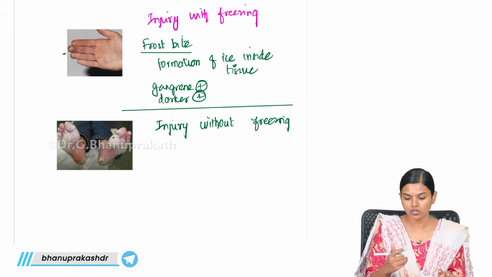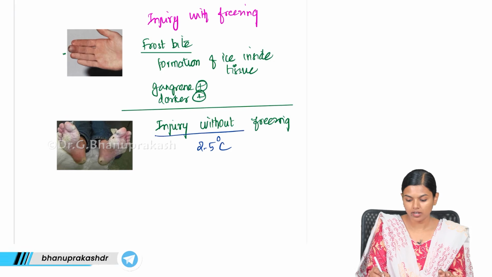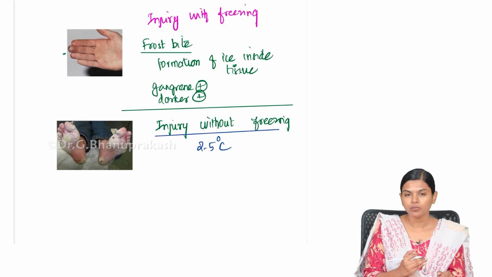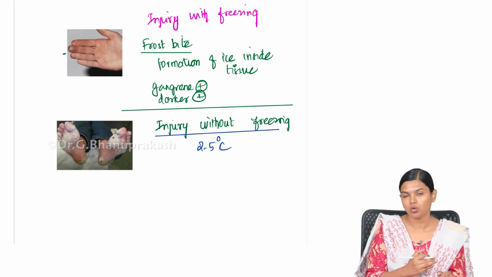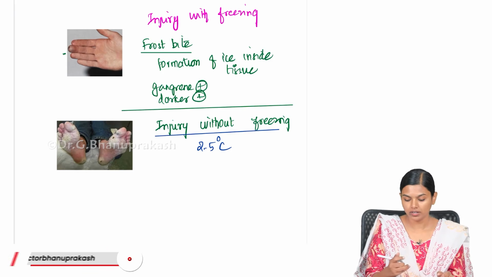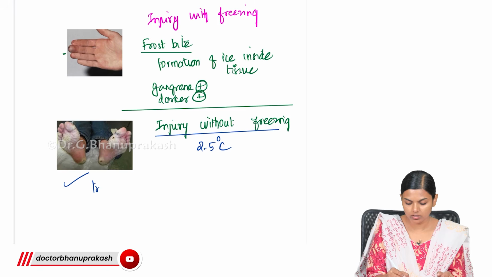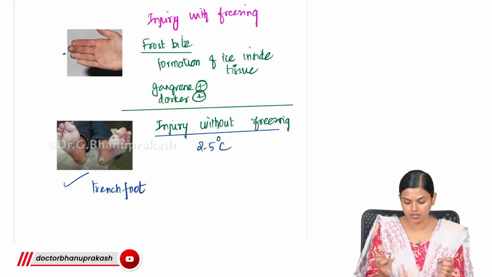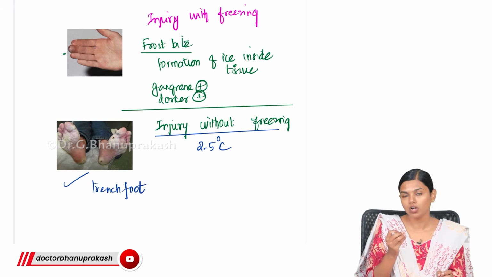If there is no tissue freezing, that is when the temperature is between 2 to 5 degrees Celsius, the temperature is really low but it is not freezing, not sub-zero. Under those conditions, you will get something like this. This is known as trench foot. Here you will have moisture along with the cold.